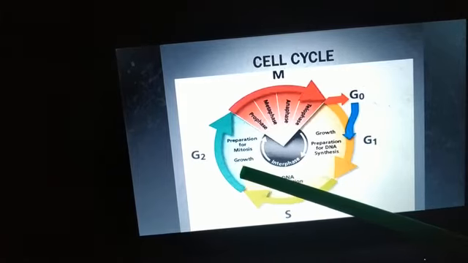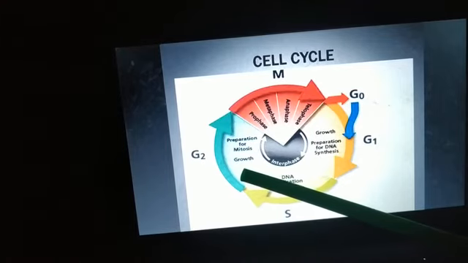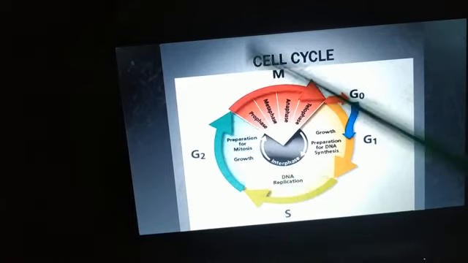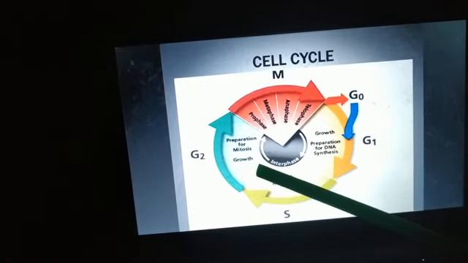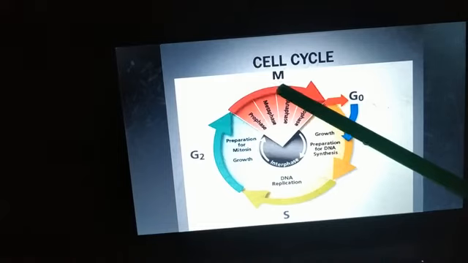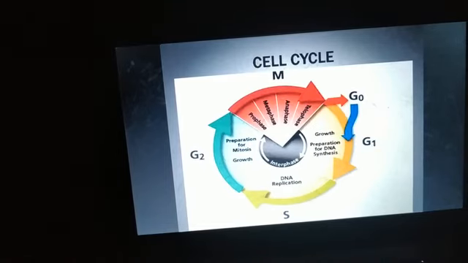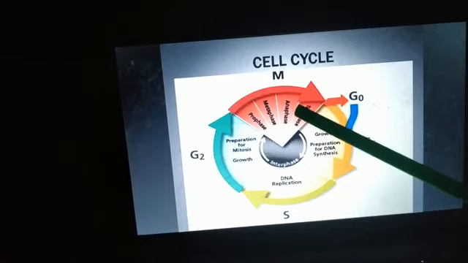ATP is required to move the chromosomes to the opposite poles. So ATP synthesis takes place, and the cell gets prepared for the division. Next, the cell will enter into M phase. Now the cell is ready to divide. So finally, we will get two daughter cells.